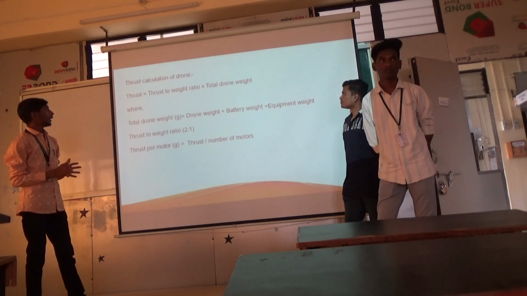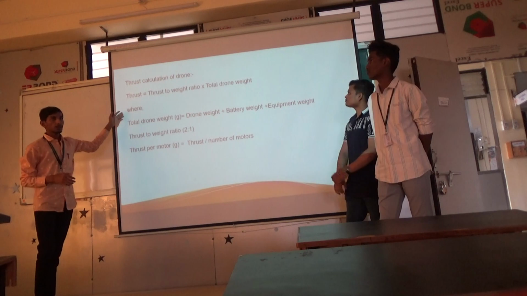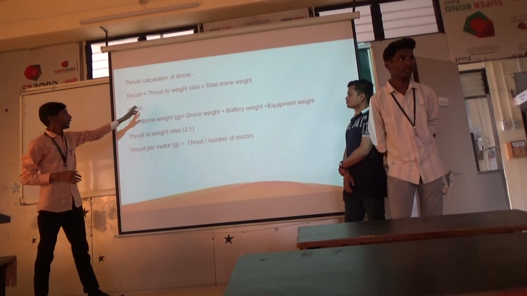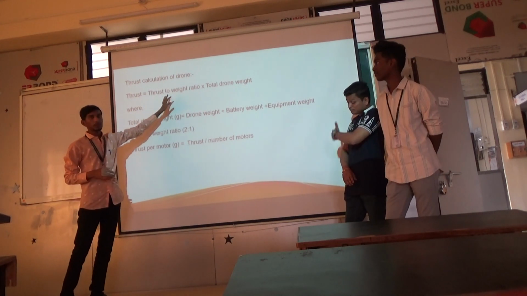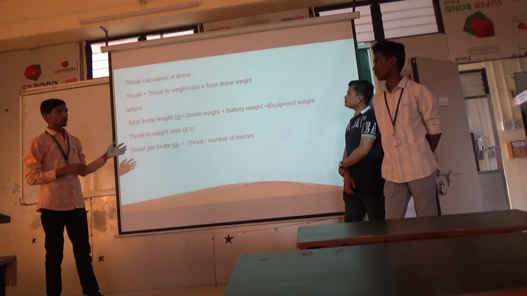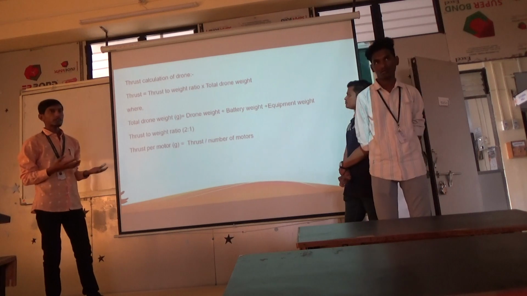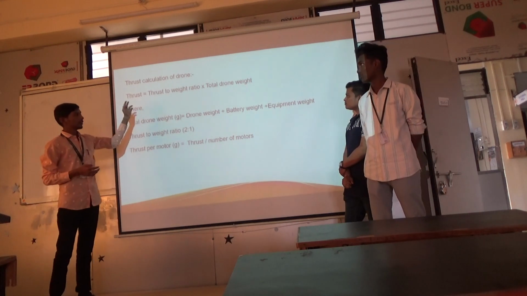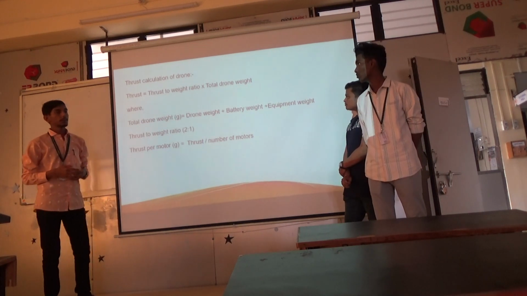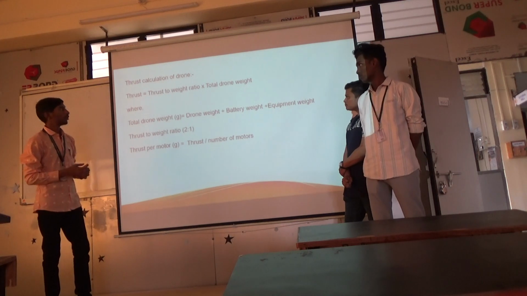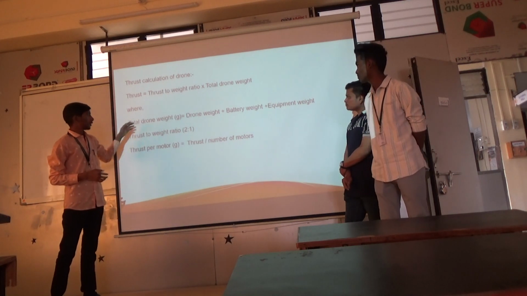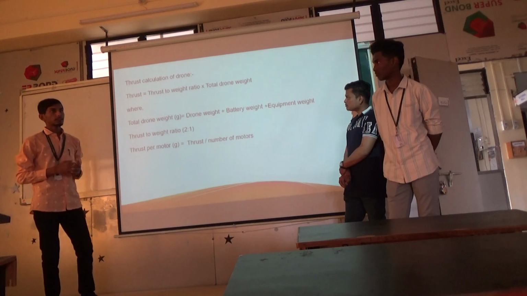And similarly for calculating thrust, we first have to know the thrust to weight ratio. That is, if the drone weight is 2 kg, then to lift the drone we need at least a thrust of 4 kg, so the ratio is 2. Sometimes some drones require a higher thrust to weight ratio, depending on total drone weight. Similarly, we can calculate the thrust.